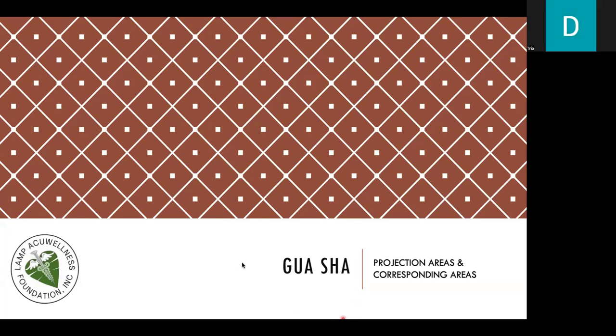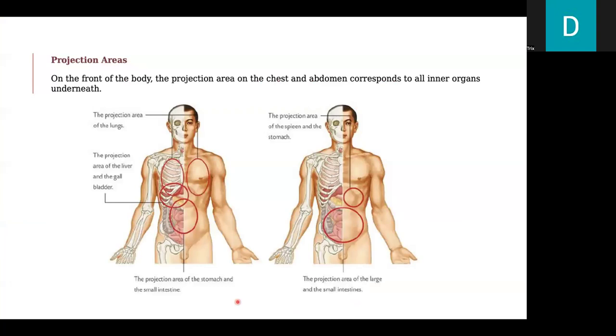Let's now go to gua sha. Let's discuss projection areas and corresponding areas. The projection areas. On the front of the body, the projection area on the chest and abdomen corresponds to all inner organs underneath. Here we can see the projection area of the stomach and the small intestine.